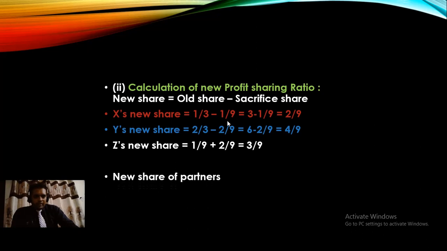And what is the new share of partner Z? It is the sacrifice of the old partners: 1/9 sacrificed by X and 2/9 sacrificed by Y, so a total of 3/9 is the new share of Z. So the new ratio of the partnership, X, Y and Z, is 2:4:3.